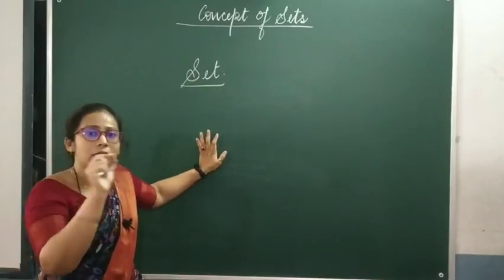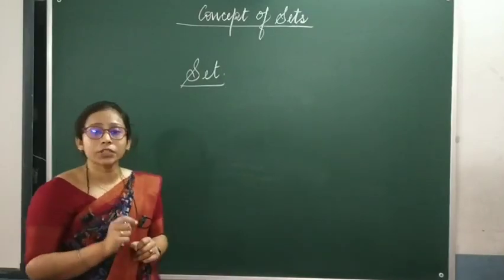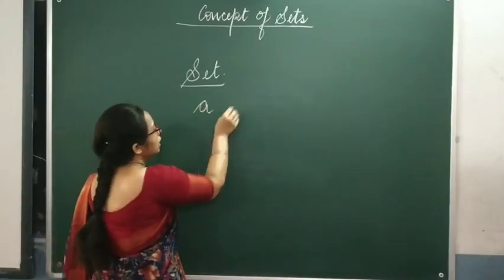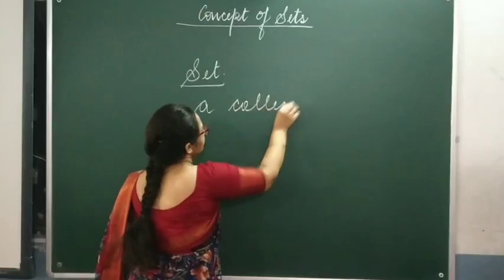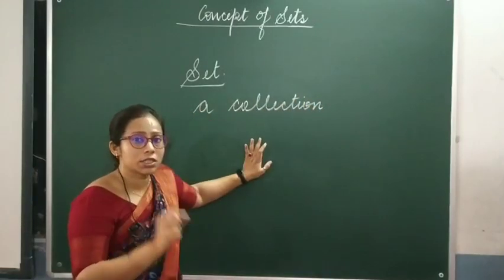Then you will find a line written over there that a set is a collection. Okay, a collection. What type of collection? Not just a collection.